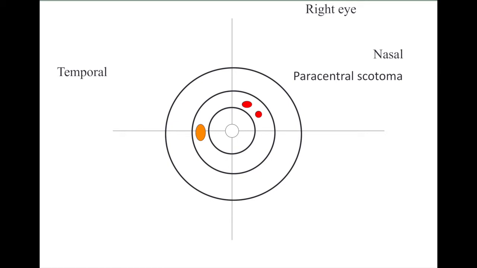The scotomas which appear in the beginning are called paracentral scotoma. When these scotomas join with the blind spot, it is called Seidel scotoma. When they join with the horizontal raphe, it is called arcuate scotoma. When you have a similar scotoma in the opposite half, it is called double arcuate scotoma. Then we have altitudinal defect and advanced field defects.